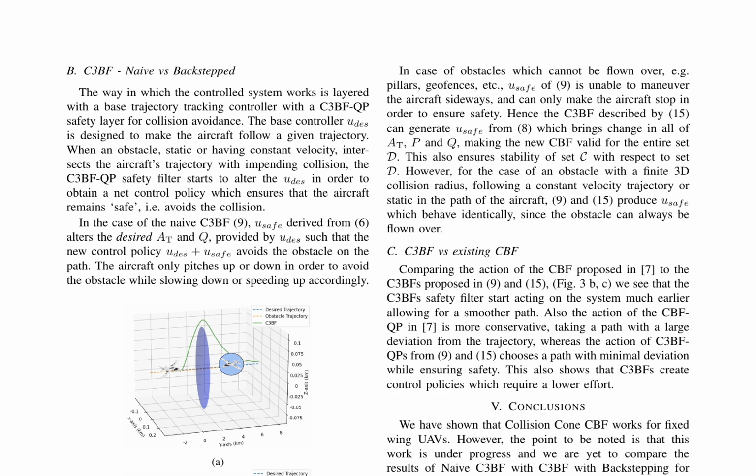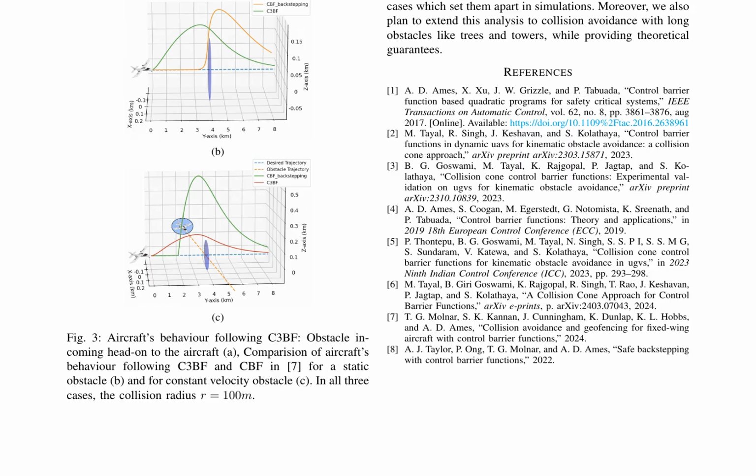The authors validate the proposed CBFs using Python simulations and compare the results with an existing CBF. The simulations show that the proposed CBFs produce a smoother path with minimal deviation from the trajectory while ensuring safety. The authors also note that the CBF with backstepping can handle obstacles that cannot be flown over, whereas the naive CBF can only make the aircraft stop.